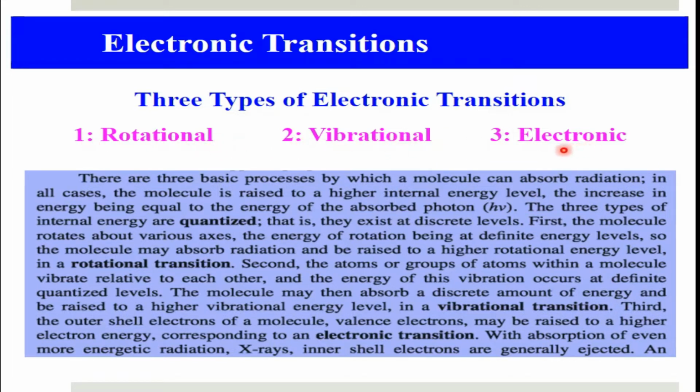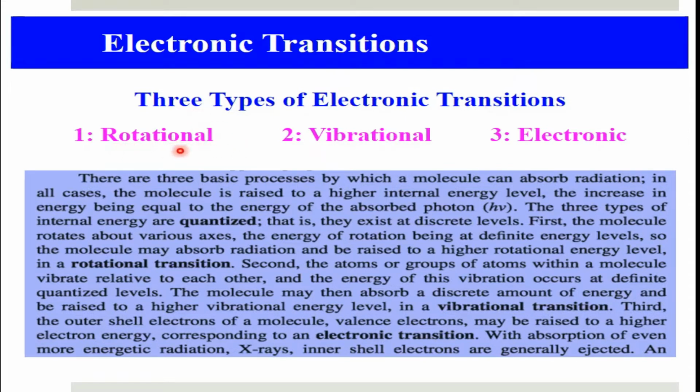In an electronic energy level we will have, as we will see shortly, vibrational energy levels, and in a vibrational energy level we will have rotational energy levels. And the transitions can be from one electronic level to a higher electronic level, or from one vibrational energy level to another vibrational energy level, or from one rotational energy level to another rotational energy level.